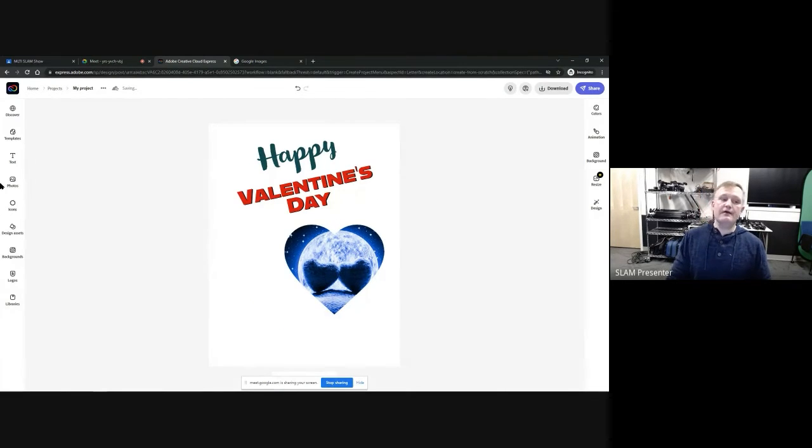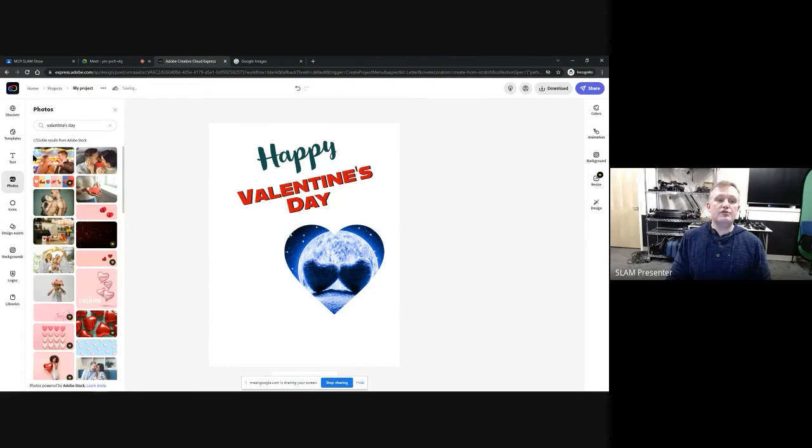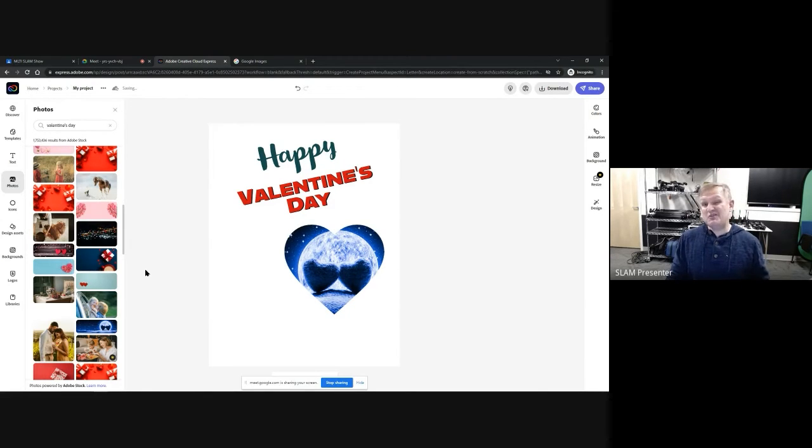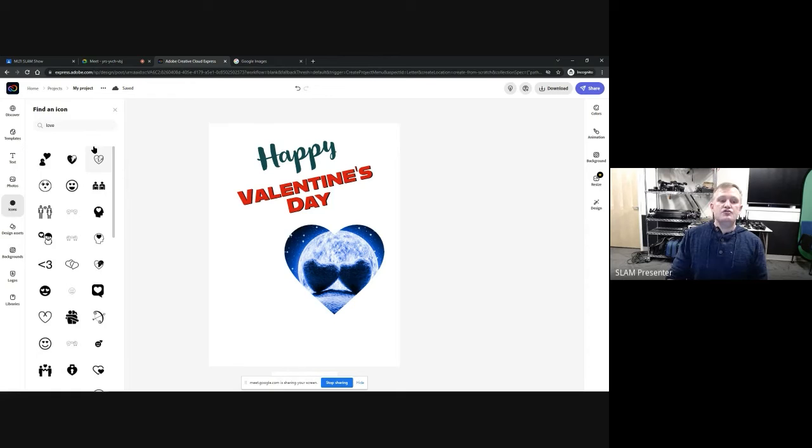I'm going to come over here on the left side again. Again, I'm avoiding those images that have a little crown on them because I don't want to pay for them. There's plenty of free good ones on there. I'm going to go down a little bit more. Icons. So these are going to be things that are graphics that are going to work. So I can look for, like this one says love. I'll put in heart.